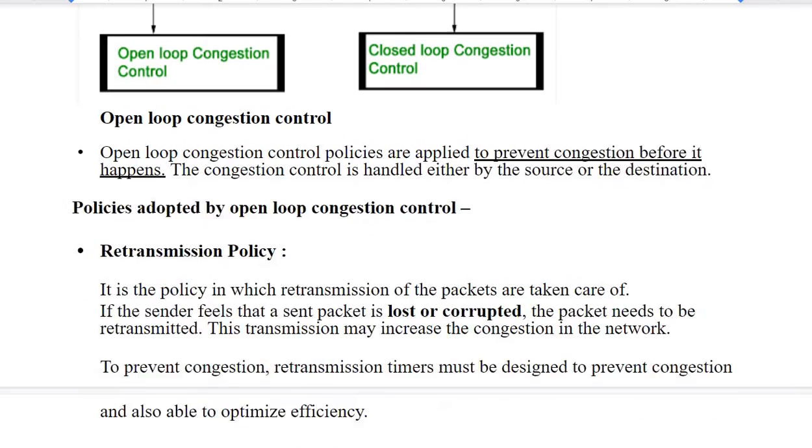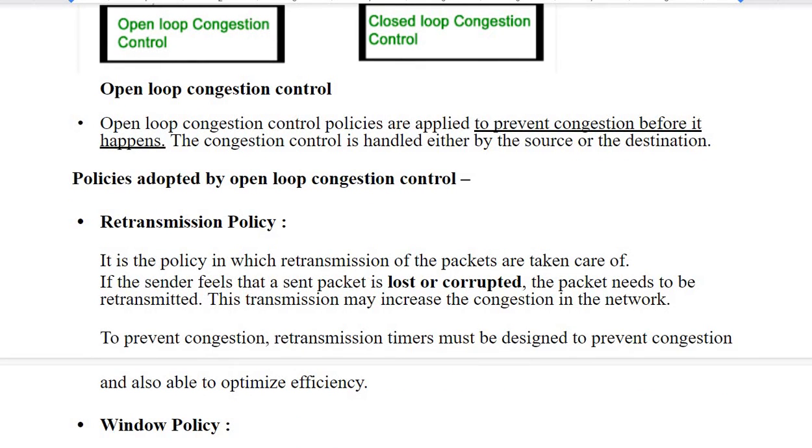First of all we will see the retransmission policy. This policy says that retransmitting packets again and again may also increase the congestion. If the sender feels that a sent packet is lost or corrupted, that packet needs to be retransmitted, but that retransmission should be within a specific time.